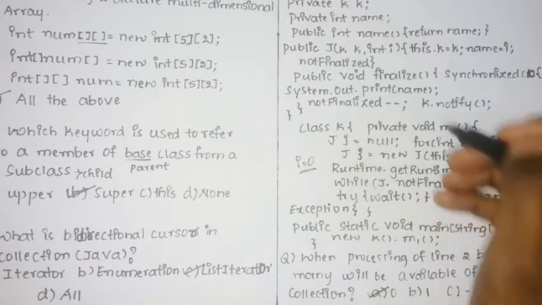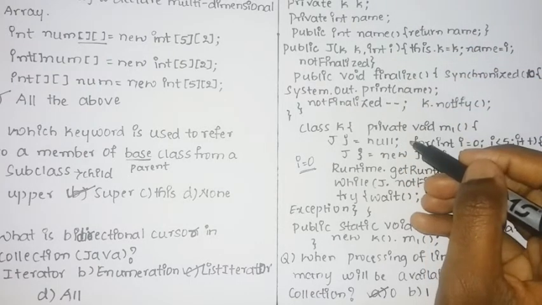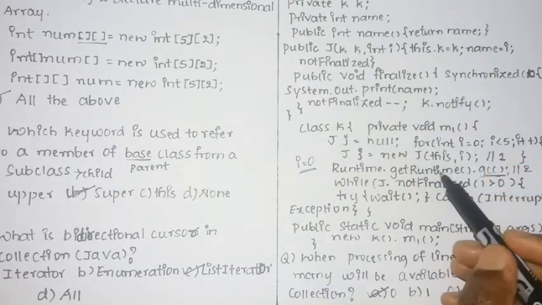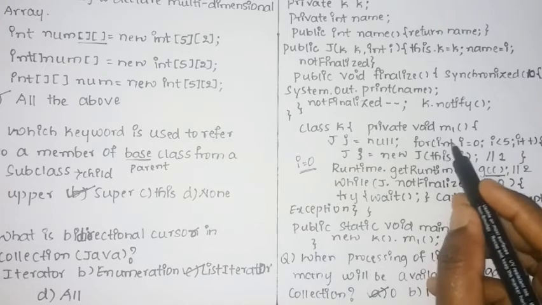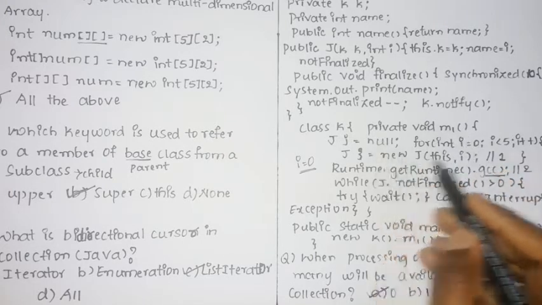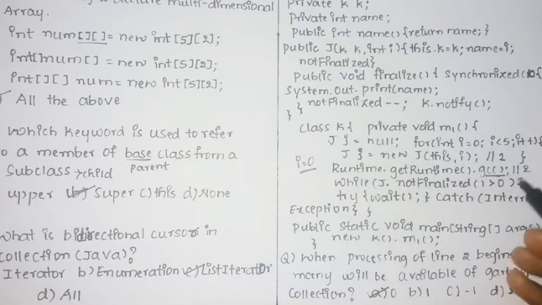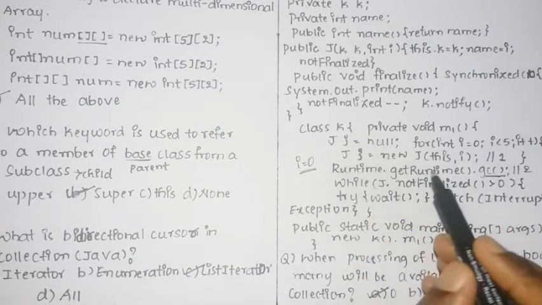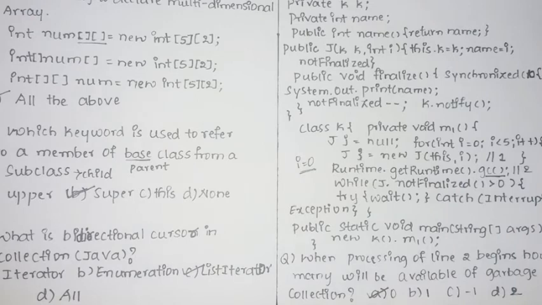In order to confuse you, they give you lengthy code. No need to read the entire code. Start with the main function and check which function it is calling, that is the m1 function. Then directly, they have told in line 2 which objects are available for garbage collection. Initially i is 0, so there are no elements available for garbage collection. So option A, that is 0, is the correct answer for this question.